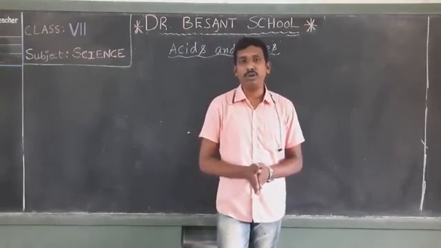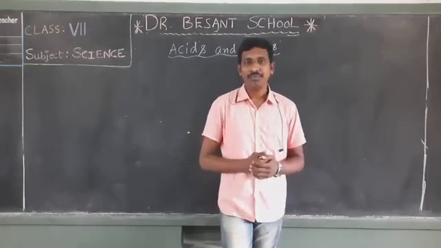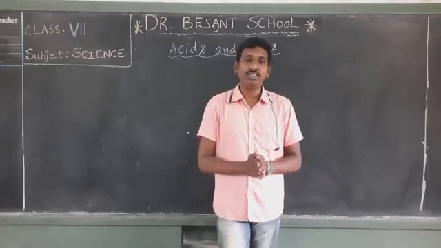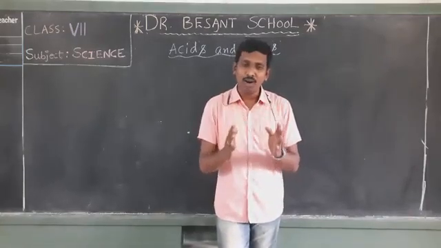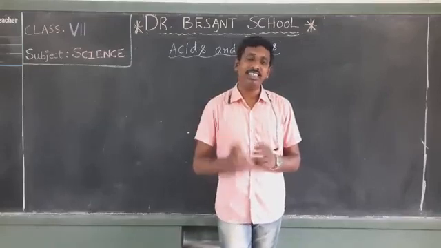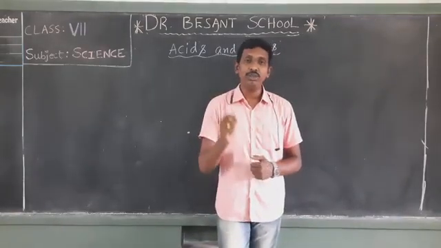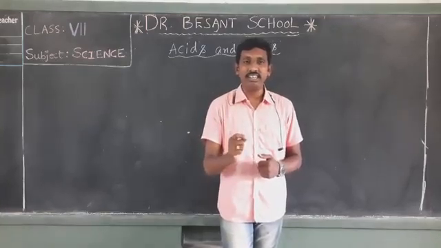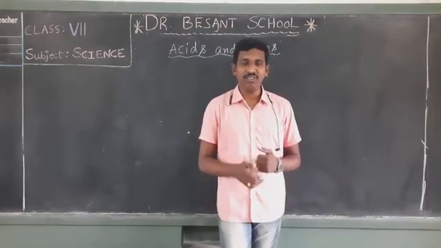Also we discussed the litmus solution extracted from lichens, also used as an indicator. Now we are going to learn about some more common laboratory indicators. These are used to test whether a given object is acidic or basic in nature. Are you ready for that?